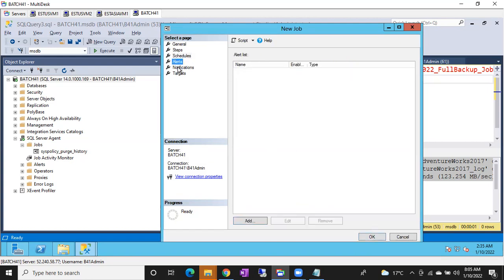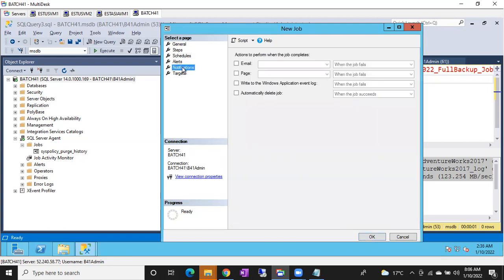Alerts, notifications, guys. Here there is a very beautiful option. If my job has failed, I want to get an email. For that, you have to set up notifications. So directly to your Outlook, you will get an email if this job fails due to some reasons.